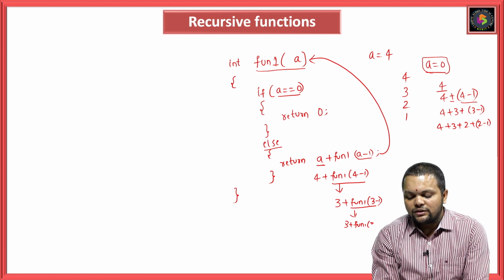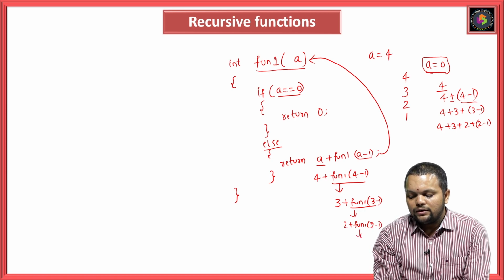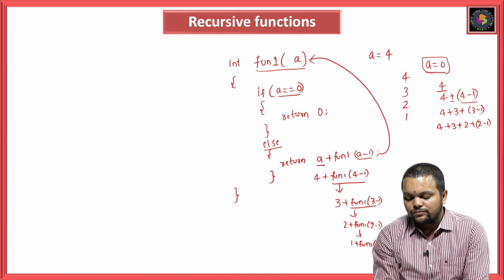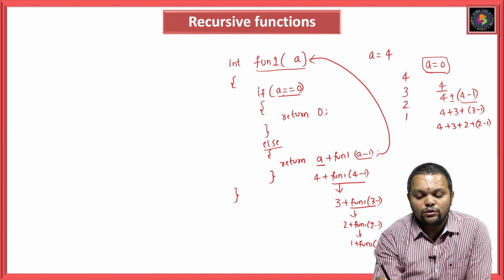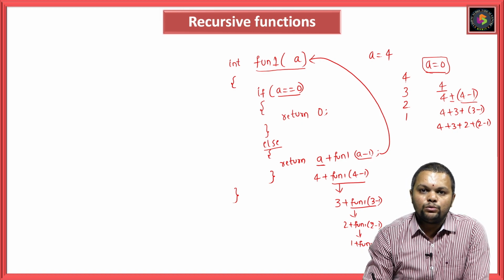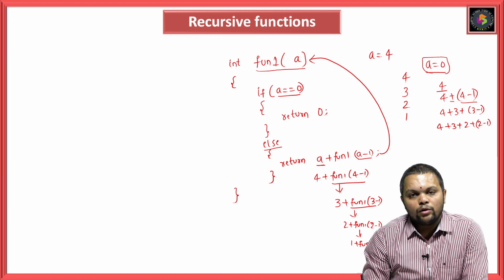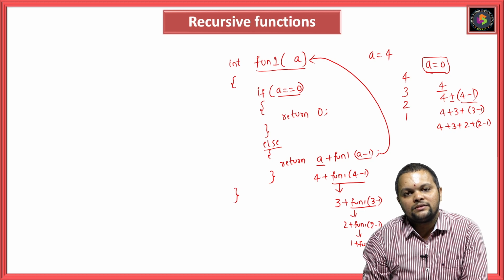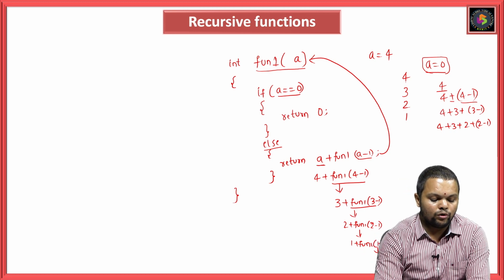Here 3 minus 1 is 2, so 2 plus function 1 of 2 minus 1. Again, 2 minus 1 is 1, plus function 1 of 1 minus 1. Function 1 of 1 minus 1 is 0. If 0 equal to 0, it will return an answer as 0. It will repeat until the function gets an answer; up to then, the function will repeat through the whole part.